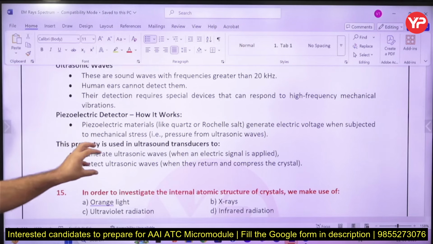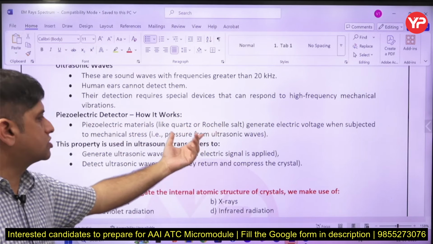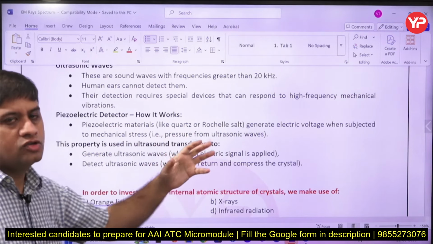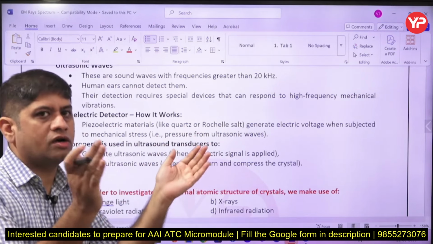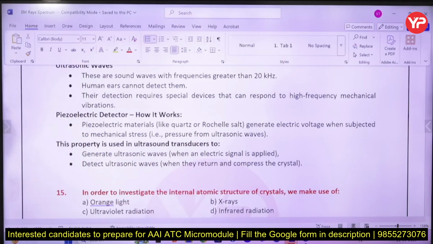Whenever there is mechanical stress, if you apply mechanical pressure or mechanical force, then some kind of EMF is produced, like electromotive force. Piezoelectric materials are like that. So you produce some kind of deflection or compression in piezoelectric materials, and electric current is generated. So this property is used in ultrasonic transducers to generate ultrasonic waves, when the crystal is compressed.